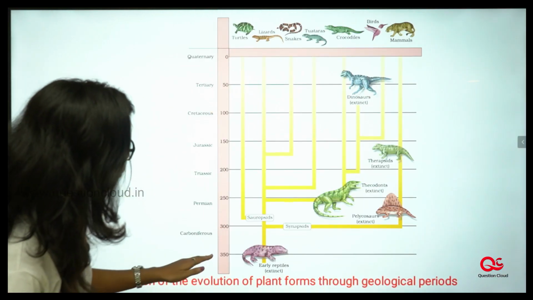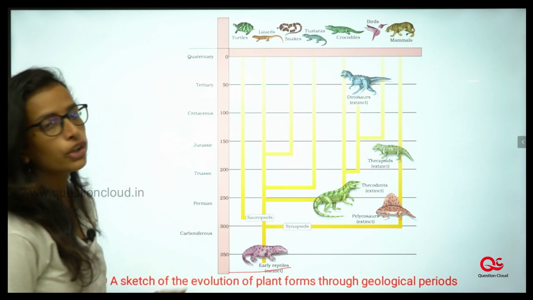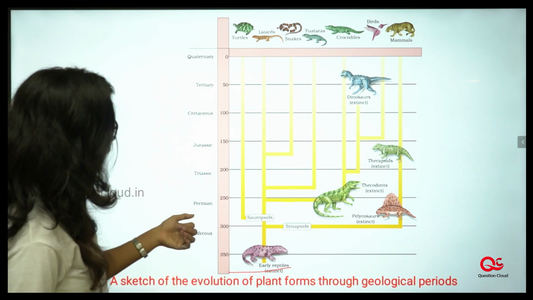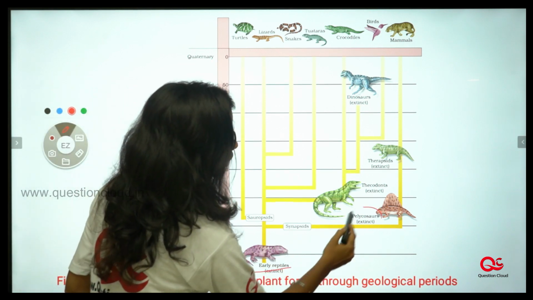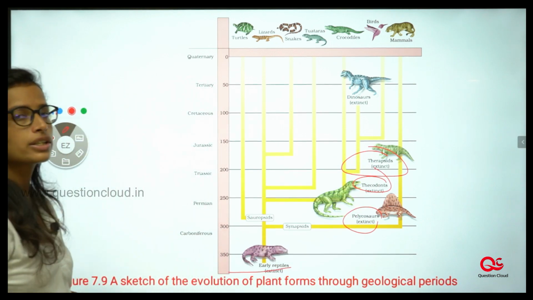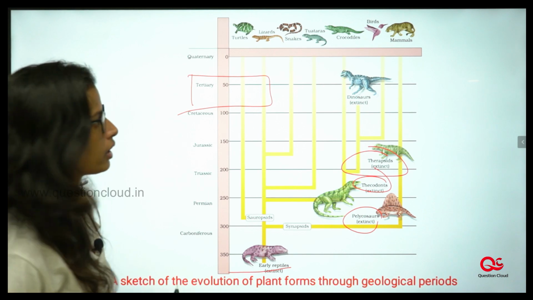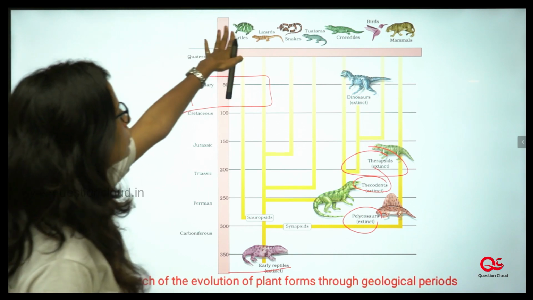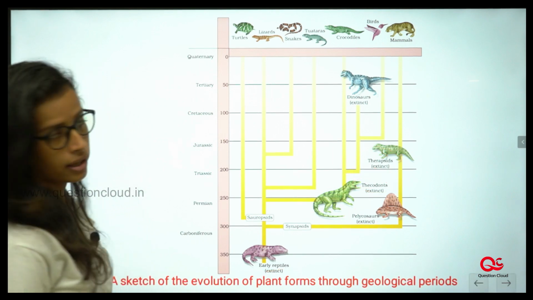Before 350 million years ago, species started to become extinct. These are the extinct categories, and in the Permian, almost 300 million years ago, you can see all the extinct characteristics with different names. Dinosaurs are said to have become extinct in the Tertiary stage, about 50 million years back. Now the reptile and bird categories evolved.